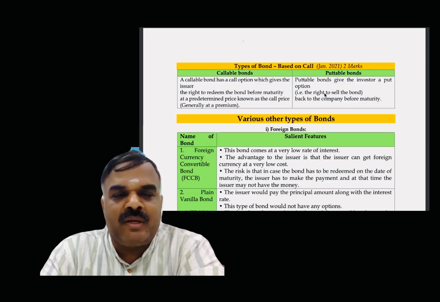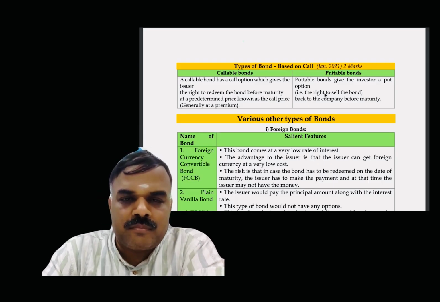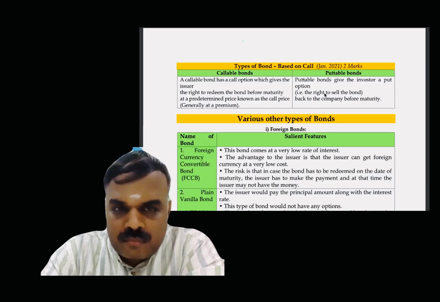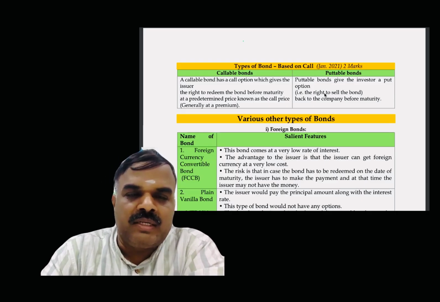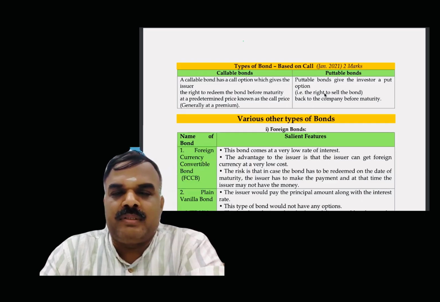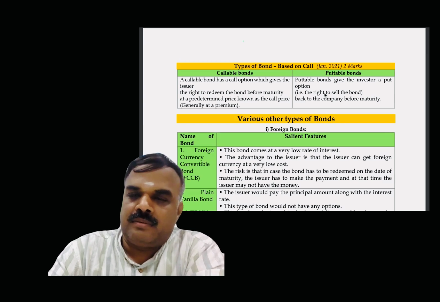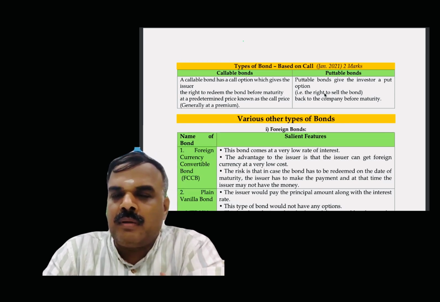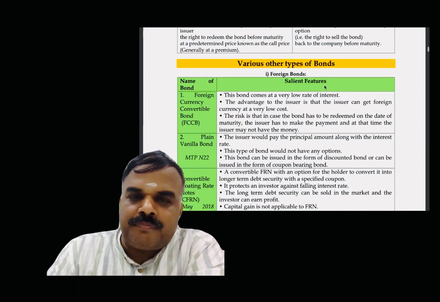So, the main difference between callable and puttable bond is what? It can be redeemed before maturity. Callable is the right to buy, sir. Right to redeem. This is the right to sell. Yes, it has the right to sell and it has the right to buy. Good. Correct.